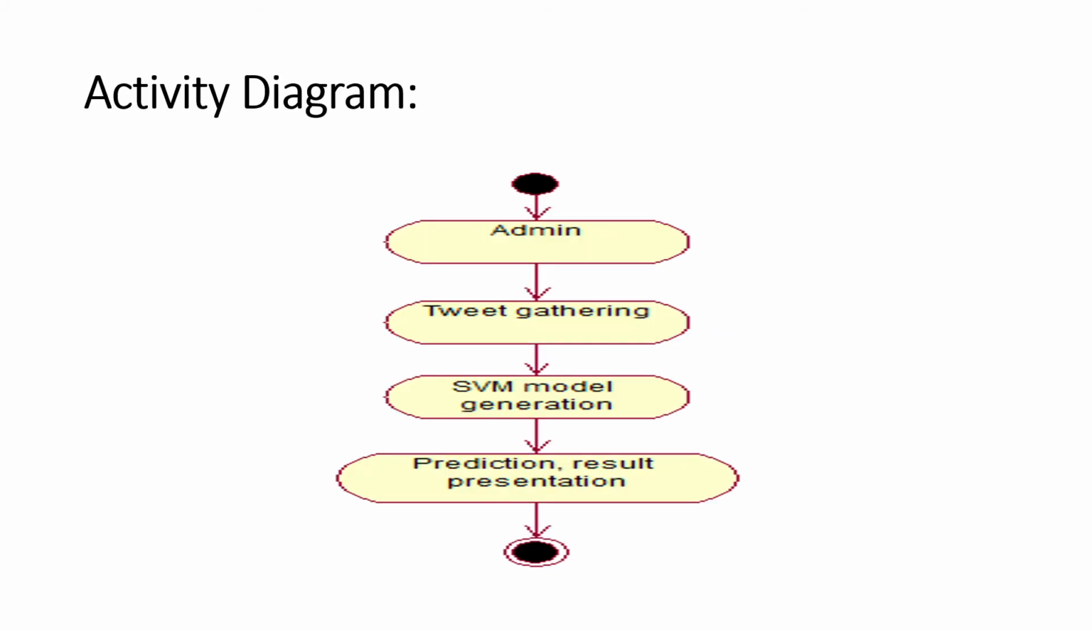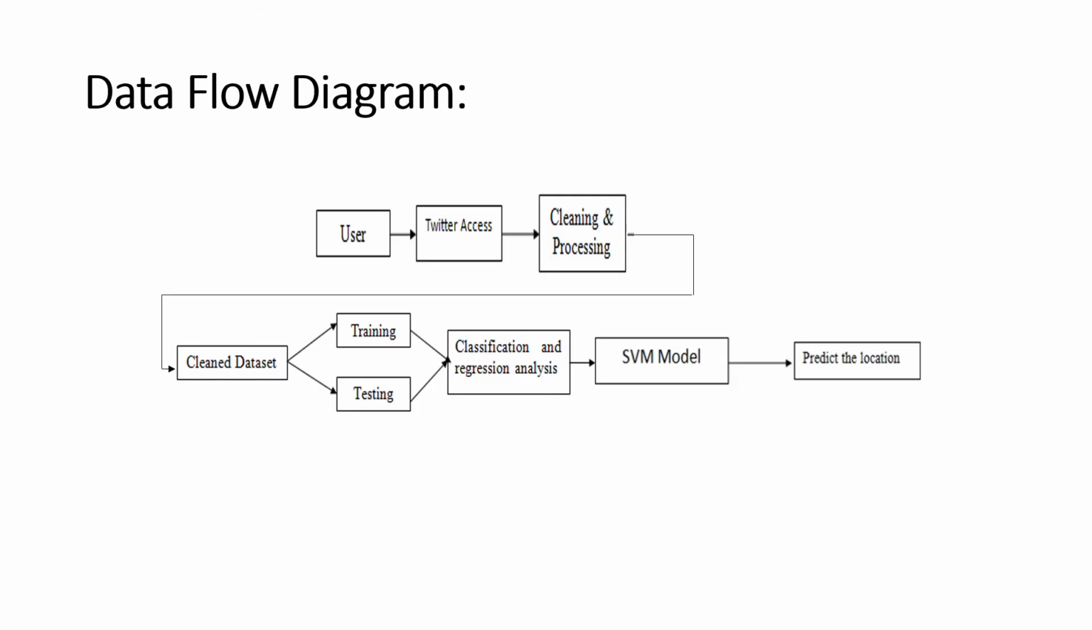In the activity diagram, the admin goes to Twitter gathering. From the Twitter gathering, we use SVM model generation. From the SVM model generation, the trained data set will predict and give the result presentation. Data flow diagram.